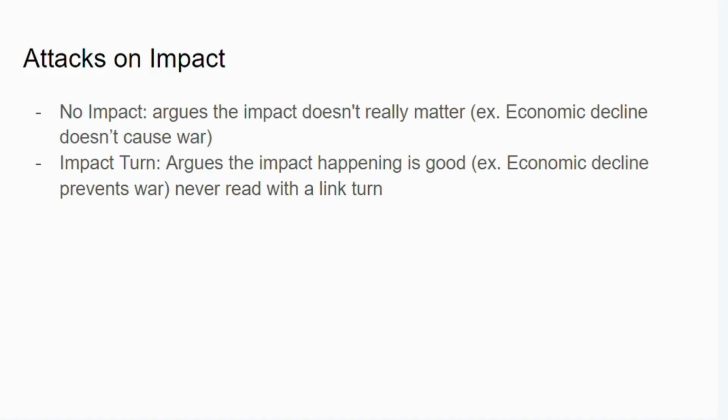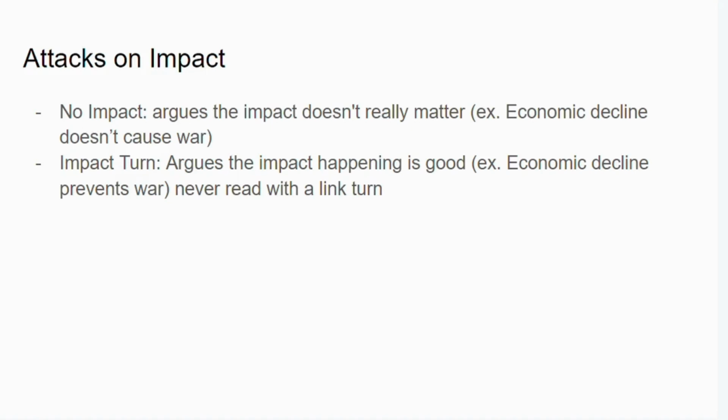Then there's the impact turn. So I want to preface this by saying, if you're from a lay circuit like Missouri or Indiana, you should not ever be reading this unless you have a good judge. And even then, you want to make sure that they're okay with this, so maybe read their paradigm on tab room before doing so. So this is kind of like a link turn, but it argues that the impact happening is good. For example, economic decline prevents war, or economic decline helps anything else, or war is good, like nuclear war is good. There's a ton of different arguments to make there.